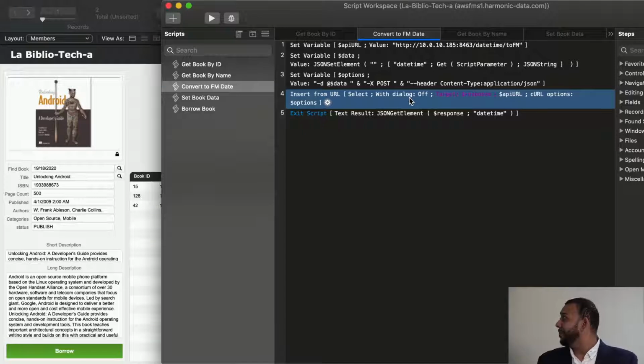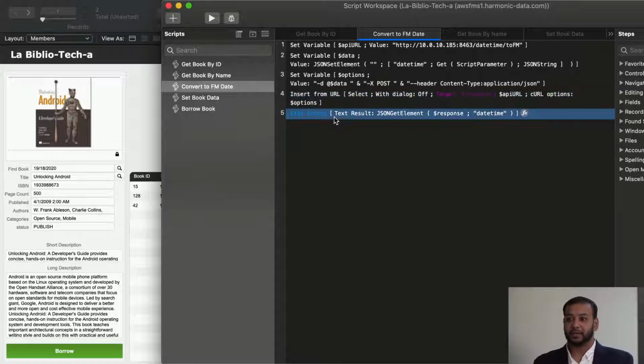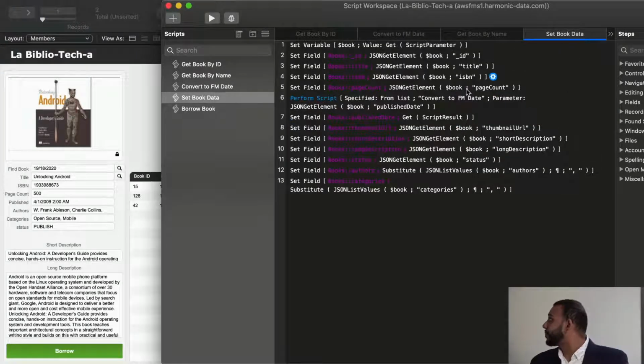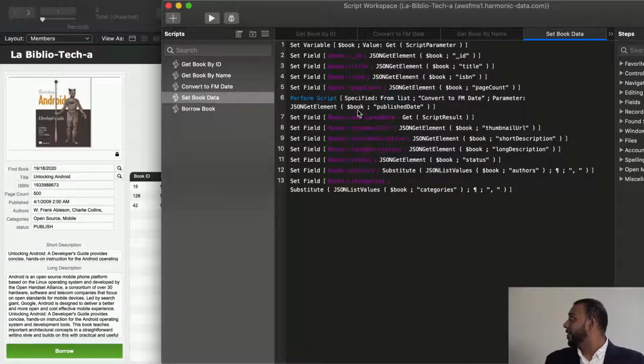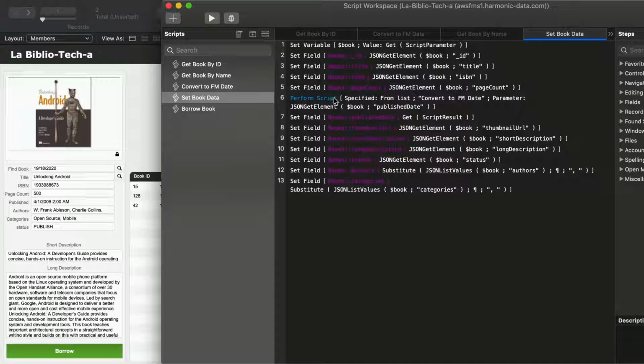Awesome. Now we've got our datetime and it's been converted properly. What we're going to do next is exit this script and return the result to the script that was calling it, in this case the set book data script. Great. So now we have our formatted publish date, and we're going to set that in by getting it from the script result of the prior script, and we're going to set the rest of our fields accordingly.